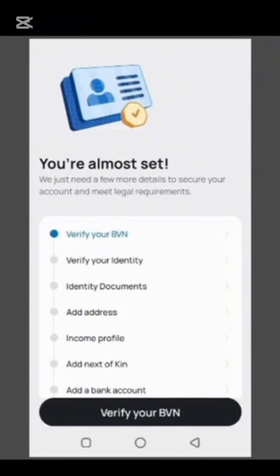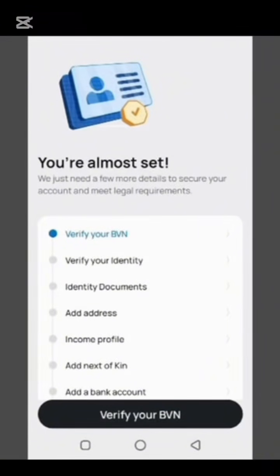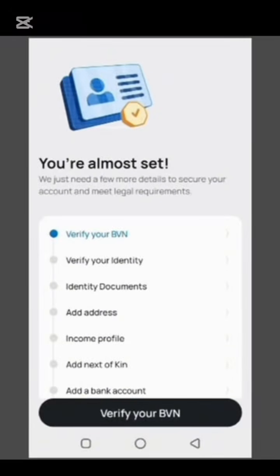These are the documents that will be required for the registration process. The first one is your BVN. Your BVN will need to be verified, so you'll be asked to provide it, and it must tally with your BVN that is in the bank. You must ensure you enter the correct BVN because it will be verified. An OTP will be sent to you to confirm your BVN.